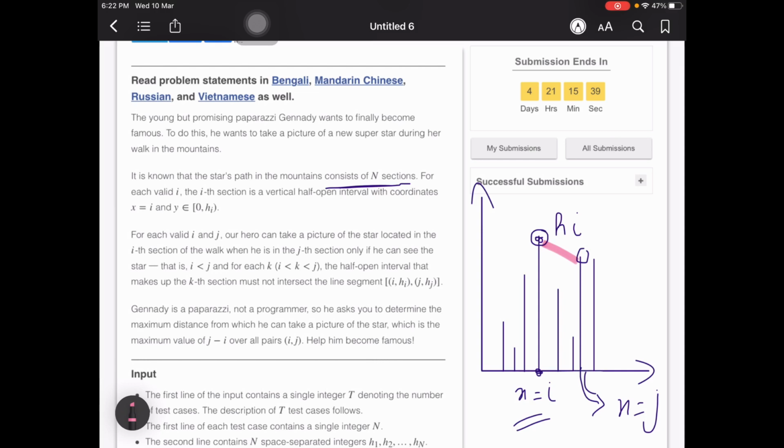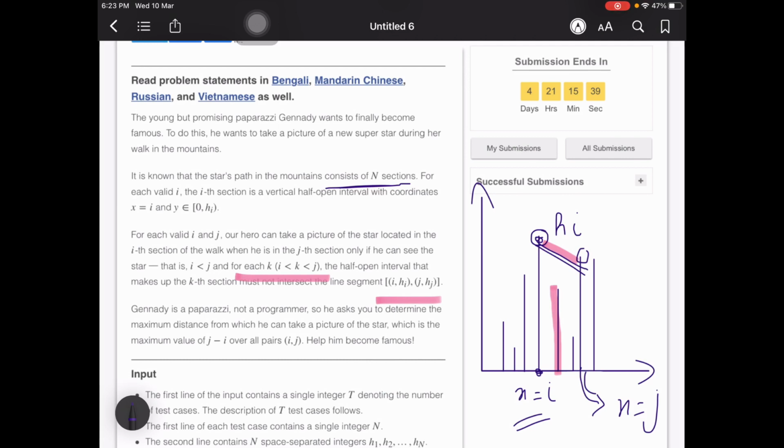Okay, we'll read the next part. It says that for each k which lies in between i and j, this is the k which lies in between i and j. The half open interval that makes up the kth section must not intersect the line segment. It means that this must not intersect this line segment. This shouldn't intersect, and clearly it is not intersecting here. So paparazzi Genady here will be able to take a picture, right?